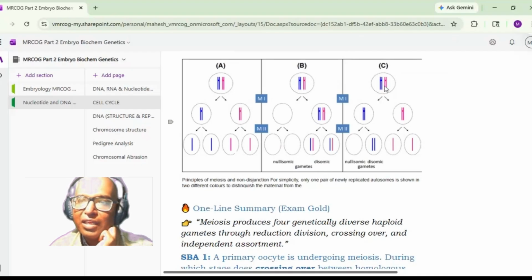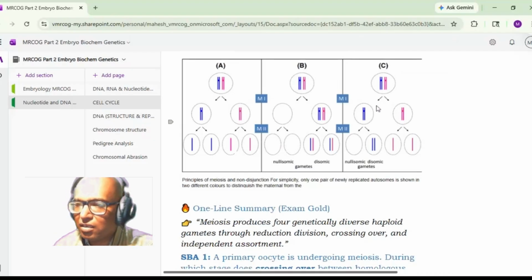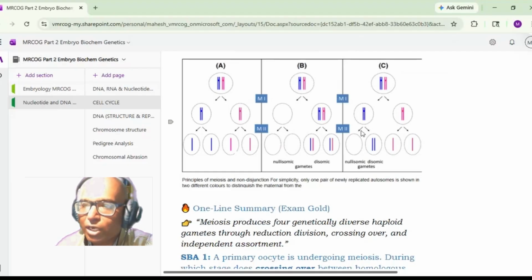Here, what is happening now? This is the pair which we are thinking of. Here the first division is quite good. Appropriately, the genetic material is getting divided. The first reduction division is proper. However, in the second reduction division, it is not proper.